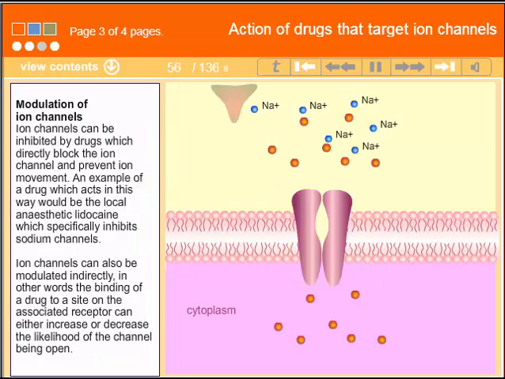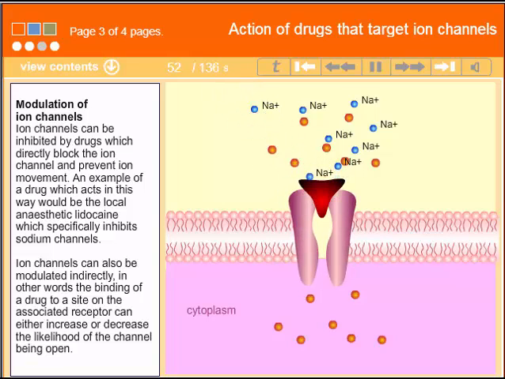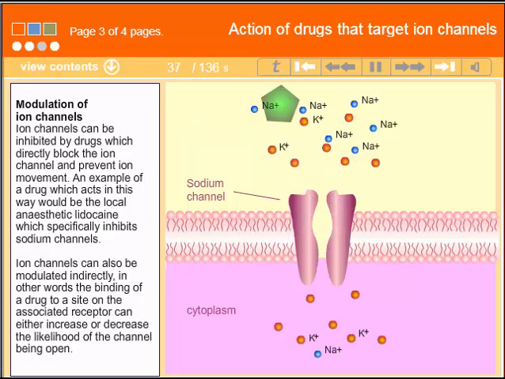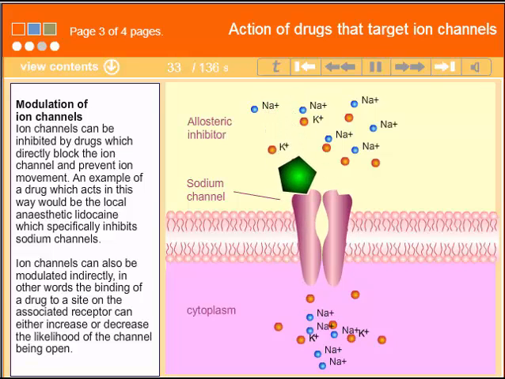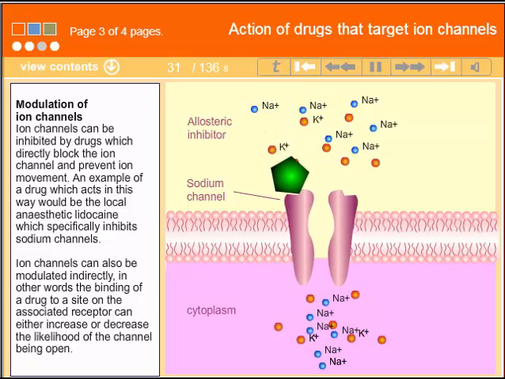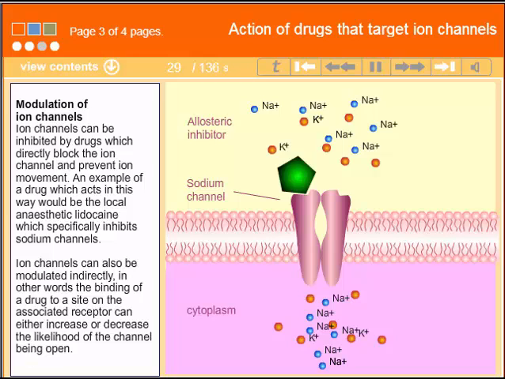Ion channels can be inhibited by drugs which directly block the ion channel and prevent ion movement. An example of a drug which acts in this way would be the local anesthetic lidocaine, which specifically inhibits sodium channels. Ion channels can also be modulated indirectly. In other words, the binding of a drug to a site on the associated receptor can either increase or decrease the likelihood of the channel being open.